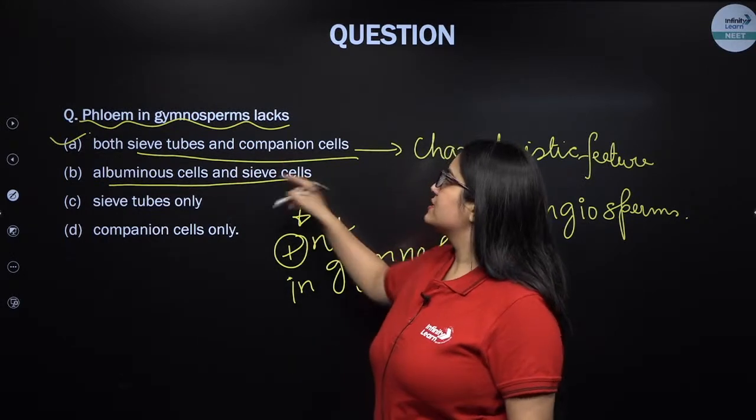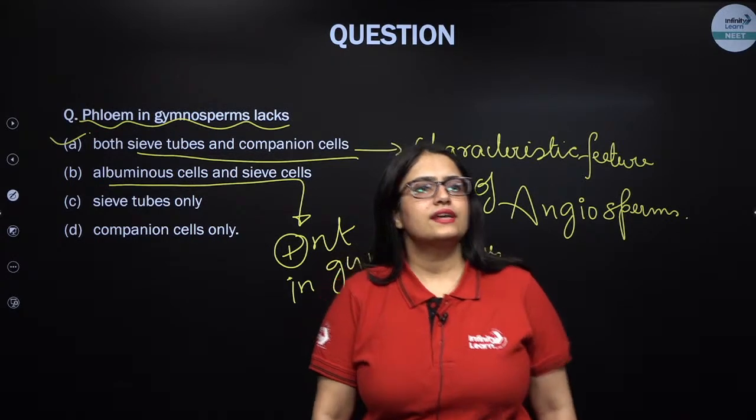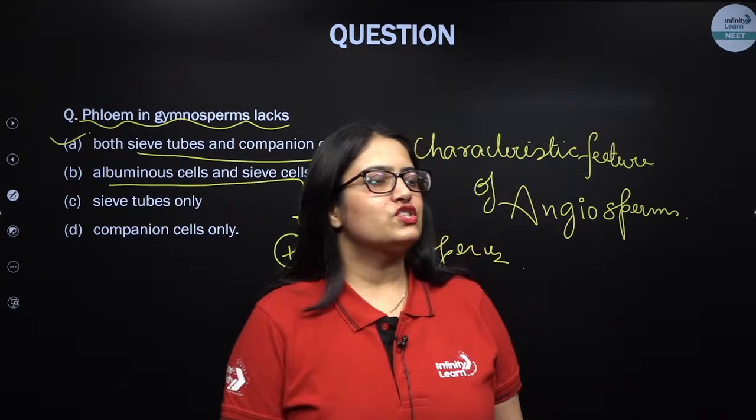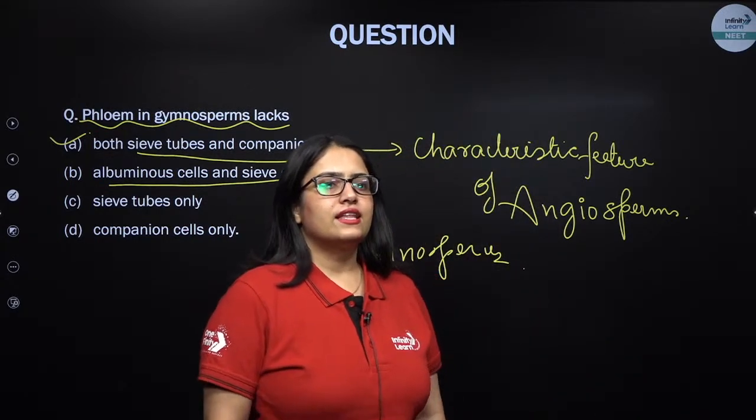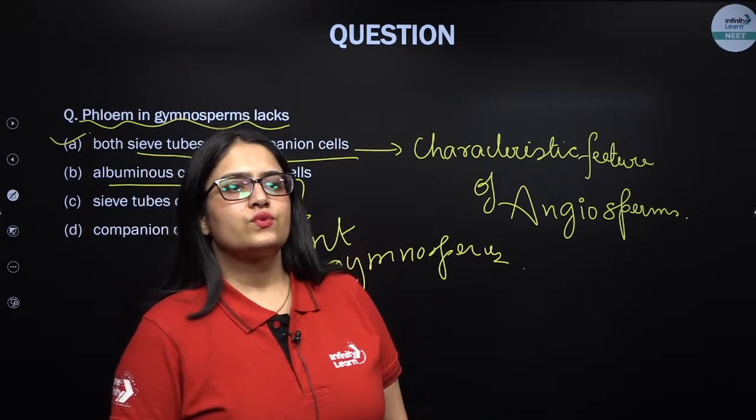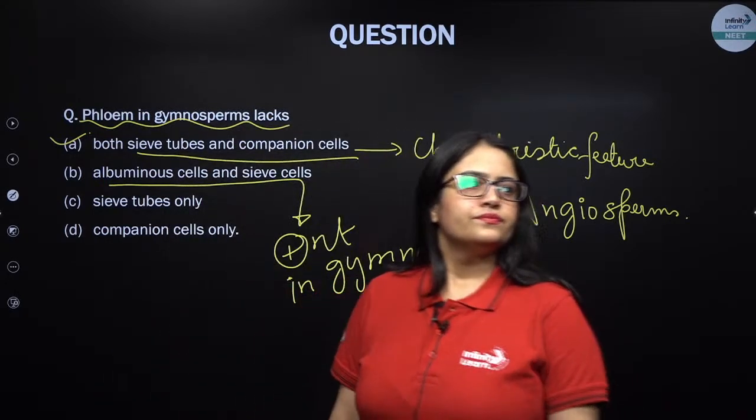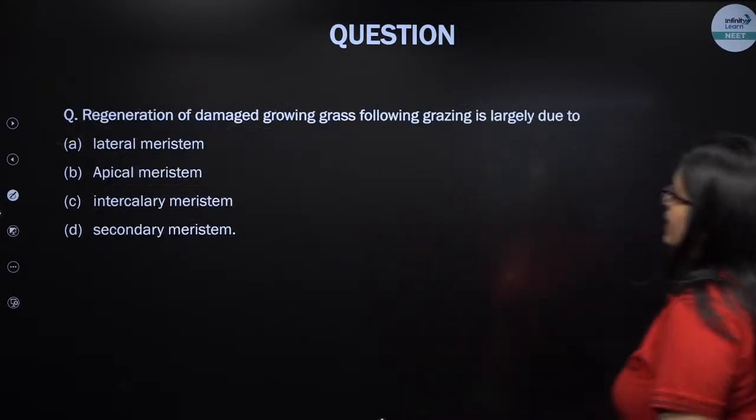Albuminous cells and sieve cells are present in gymnosperms. Is this clear, everybody in the class? Is this much clear? My lovely kids, let's go to the next question. Hello, Neha. Okay, the next question then.